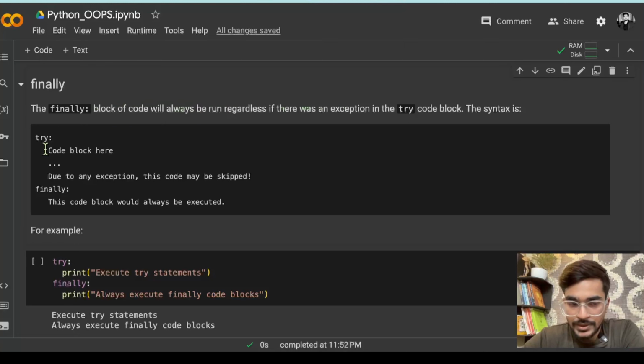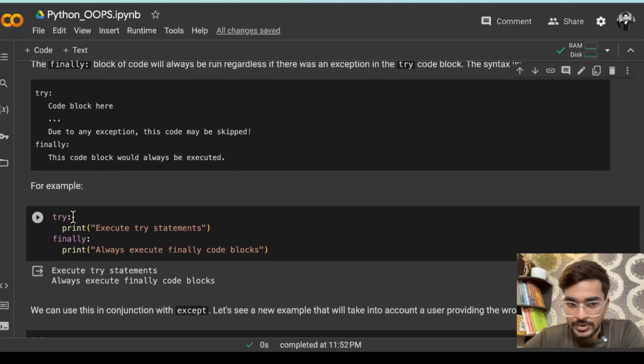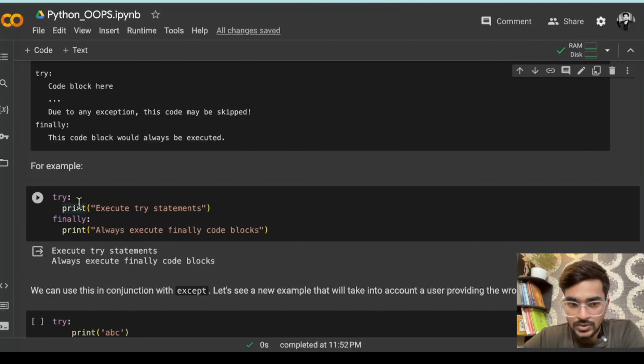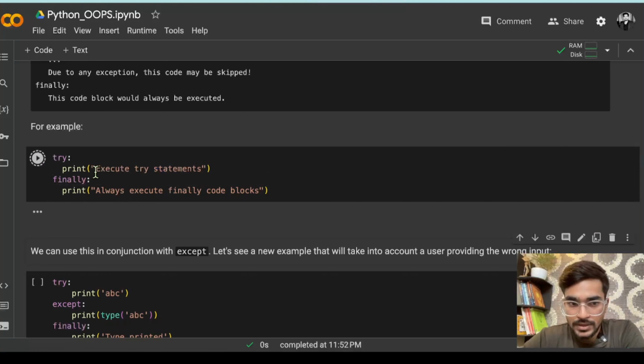That means if you give a try block here, let's say you are giving an except block also. Let's say I'm just making it simple, I'm giving only two statements, try and finally. So let's say I'm executing the try statement, and then finally printing this one. Since there is no error inside, and even if there is an error or no error, this block will always be executed. So you can see what I am doing: I am giving the try block, and inside the try block there is no error, so it will just print both the print statements.